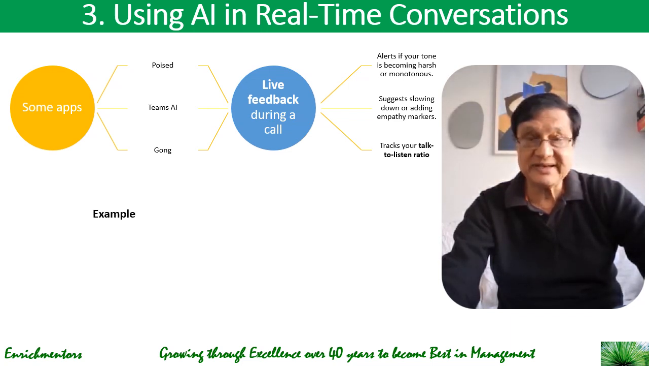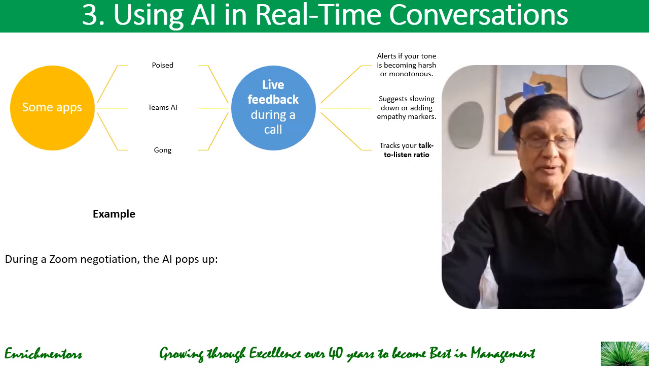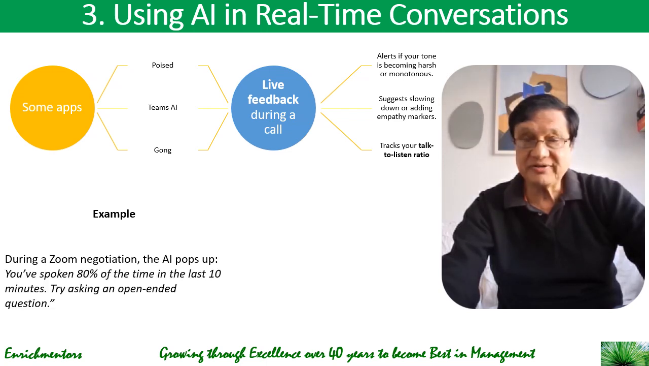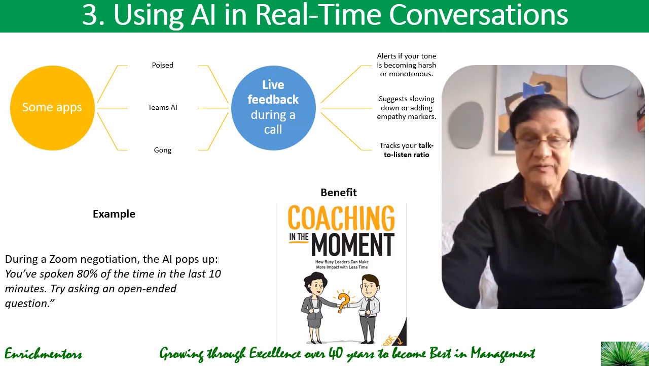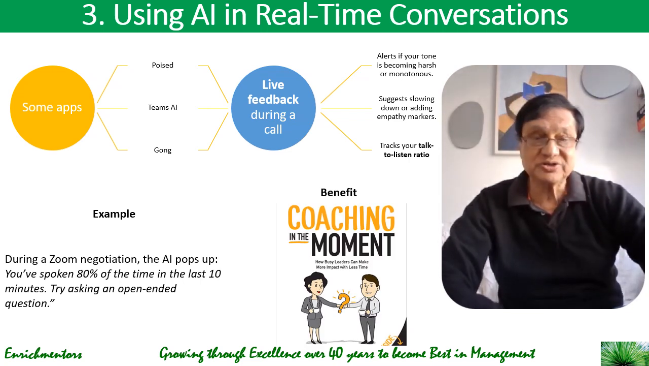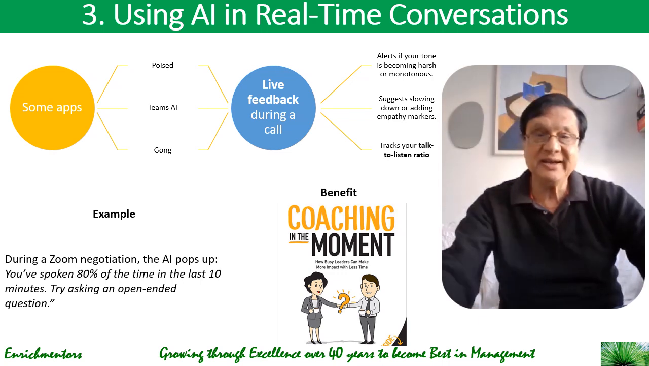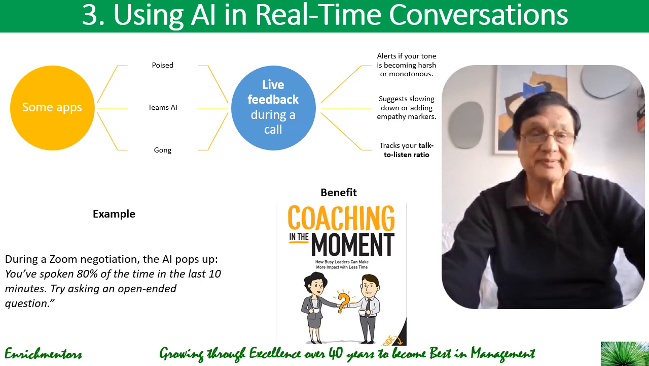Then let's take a look at an example. Supposing you were having a Zoom negotiation, the AI can pop up and say, "You have spoken 80% of the time in the last 10 minutes. Try asking open-ended questions." So you get guidance like this. Now, what are the benefits of doing this? First, you get immediate coaching in the moment instead of only after reflection. So coaching in the moment is the benefit of using AI in real-time conversations.